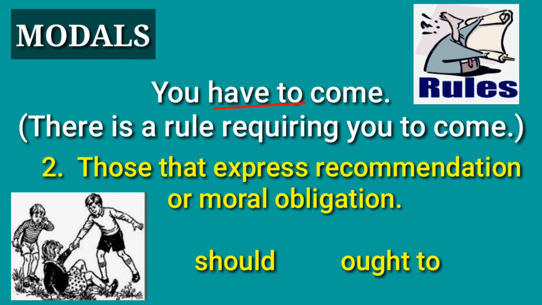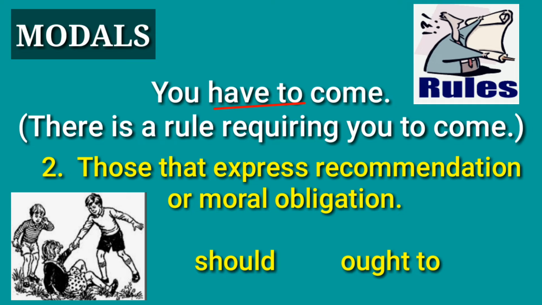When we use have to, there is a rule and you have to follow. Let us repeat. When we use must, the speaker is the one requiring or forcing you. But when you use have to, there is a rule outside requiring you or forcing you.